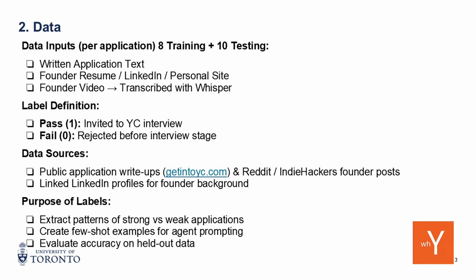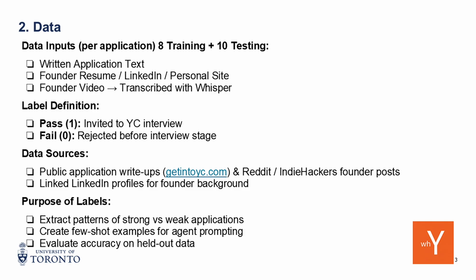So we just talked about the input data. Of course, we'll link it with some label, so it will be 0 and 1, you either pass or fail. The data source is all from public sources. Sometimes there is a website that combines all the public full applications, so we got some information from that. Some people also post their own full application on Reddit, so we also get something from that. And for the founder profile, we simply go to LinkedIn.